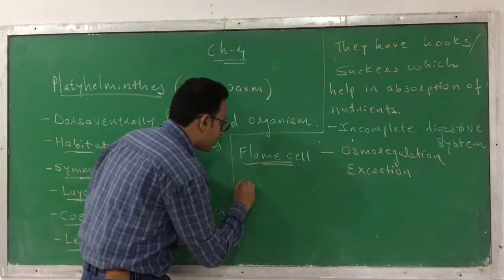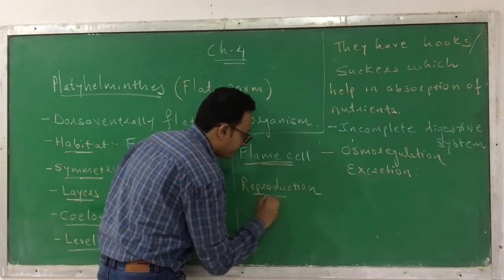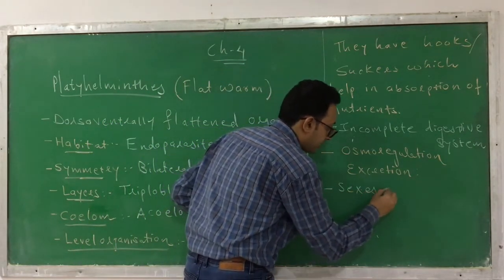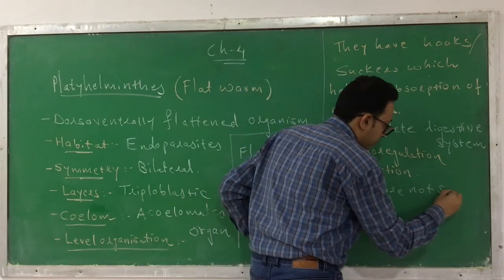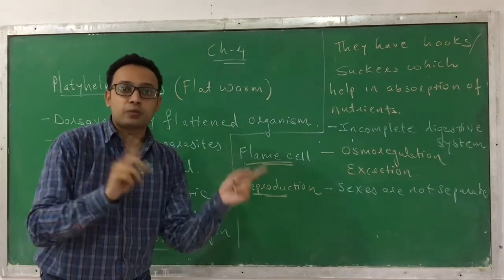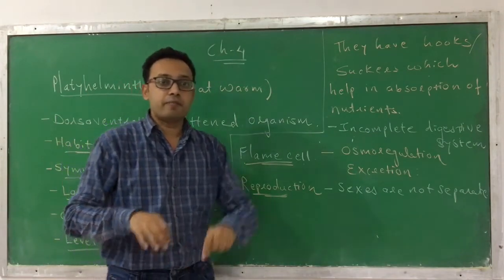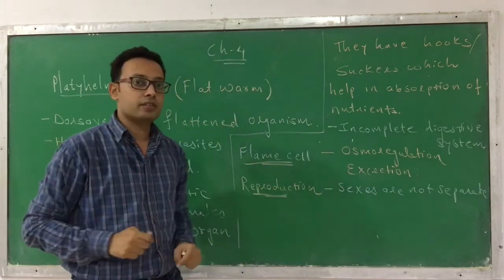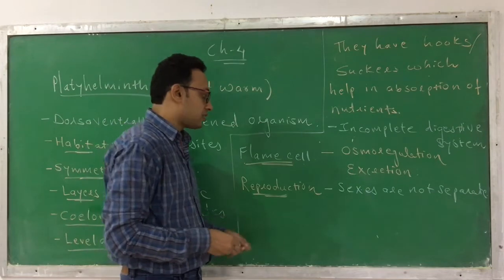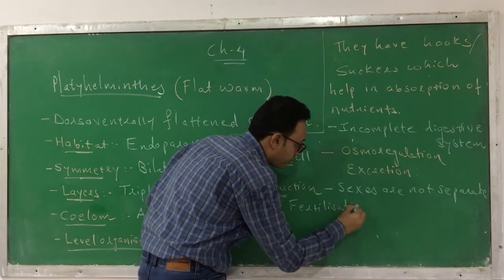Now, what kind of reproduction do you observe? See, one thing is that here the sexes are not separate, which means you can find both sexual organs, male and female, in the same individual. So male and female organisms are not separate, because both sex organs are present in the same animal. Next, the fertilization is internal, which means it occurs inside the body.